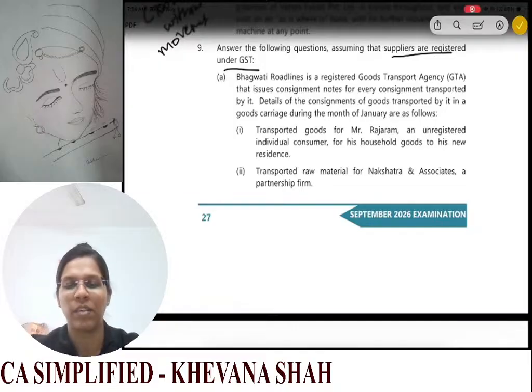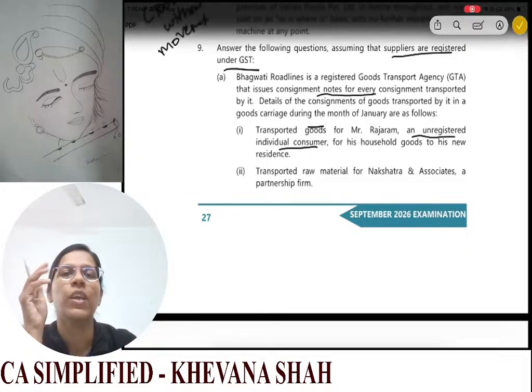First is Bhagwati Roadways, a registered GTA that issues consignment notes for every consignment transported. Now details of consignments are given. Transported goods for Mr. Raja Ram, an unregistered individual, consumer, for his household goods to his new residence.